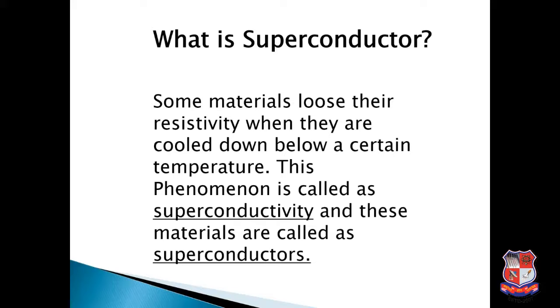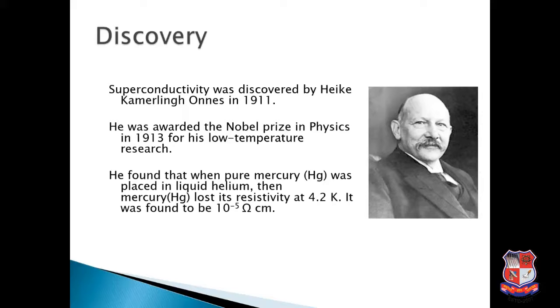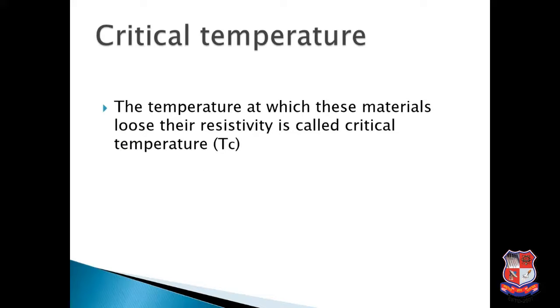Now this phenomenon, losing the resistivity on cooling down, is known as superconductivity, and the materials that lose their resistivity are called superconductors. This phenomenon was discovered by the scientist Heike Kamerlingh-Onnes in 1911. For this research, he was awarded the Nobel Prize in Physics in 1913. He found that when pure mercury was placed in liquid helium, mercury lost its resistivity at the temperature of 4.2 Kelvin, and the resistivity was found to be 10 raised to power minus 5 ohm centimeter, near about 0.